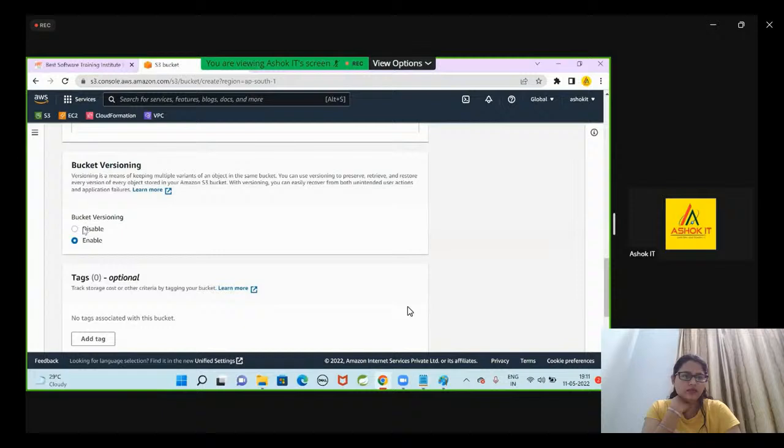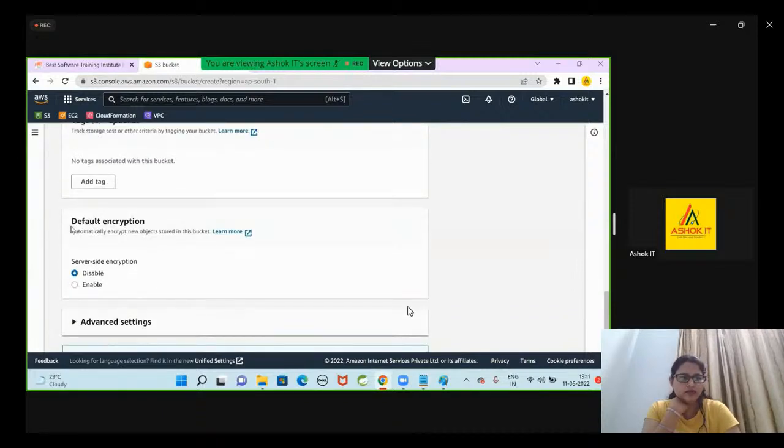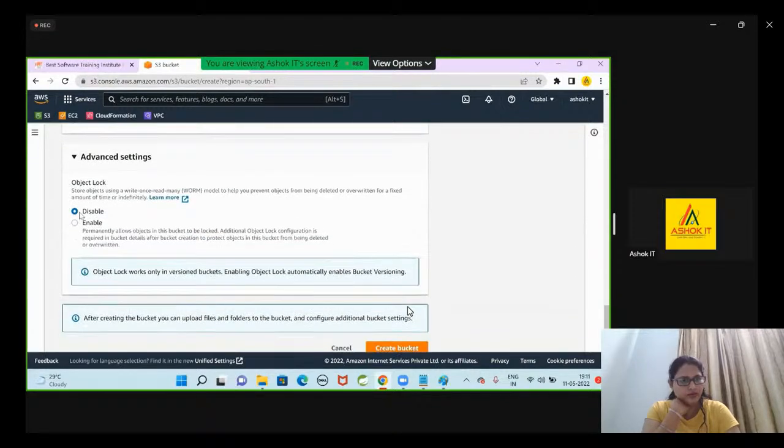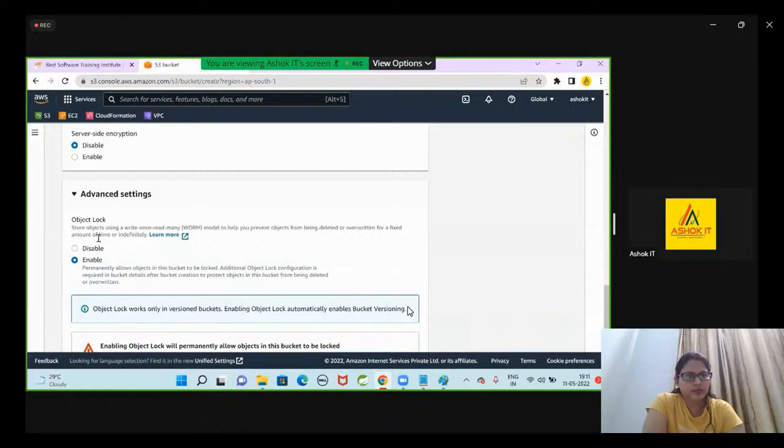By default, versioning is disabled for the bucket. I'm enabling it. Encryption by default is disabled. Advanced settings, object lock: do you want to lock that object? Store objects using write once, read many. S3 will follow the WORM model, write once, read many times. It helps you prevent objects from being deleted or overwritten for a fixed amount of time or indefinitely.